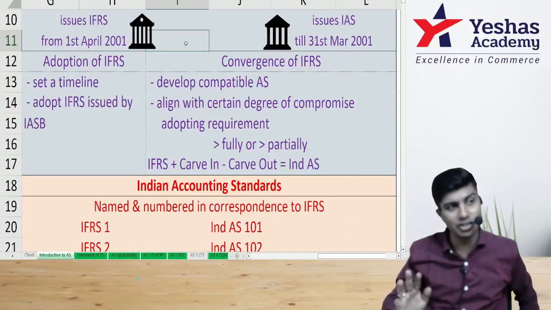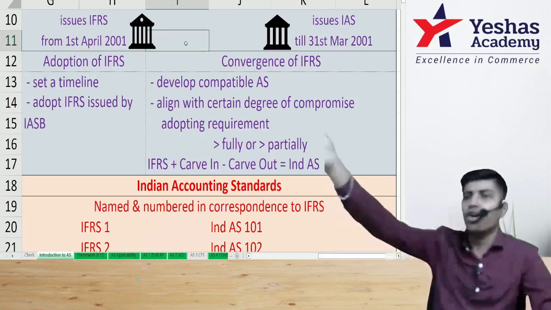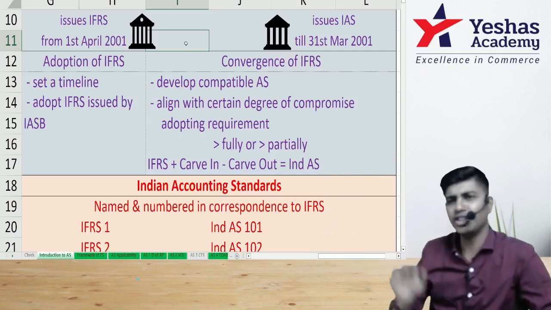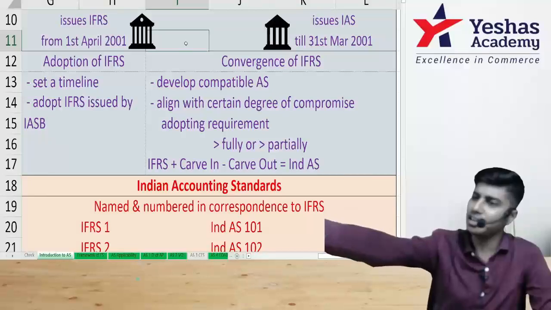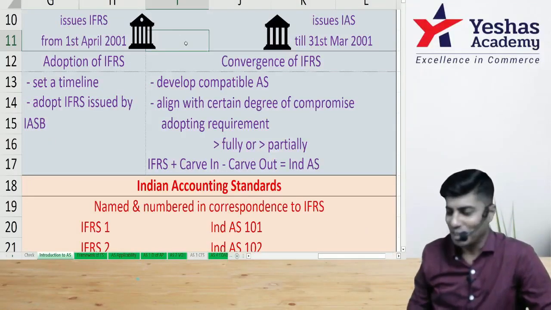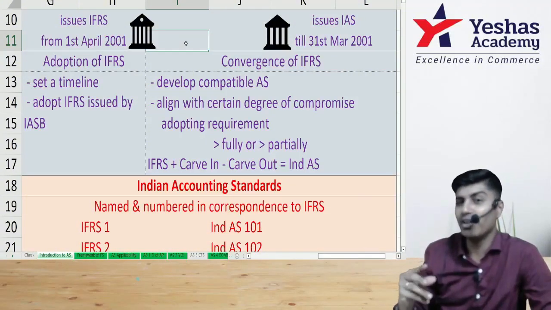No, we didn't tell. What did we do? Phased manner, phase wise manner. First we will tell whoever wants to follow. How many of you are interested? Okay, 4 of you follow Ind AS. Rest of you, you continue accounting standards only. 4 of them are interested, voluntarily let them follow Ind AS. Let's see what difficulties they face. If they find anything difficult, based on that we'll change it a little. So firstly it was made voluntary.